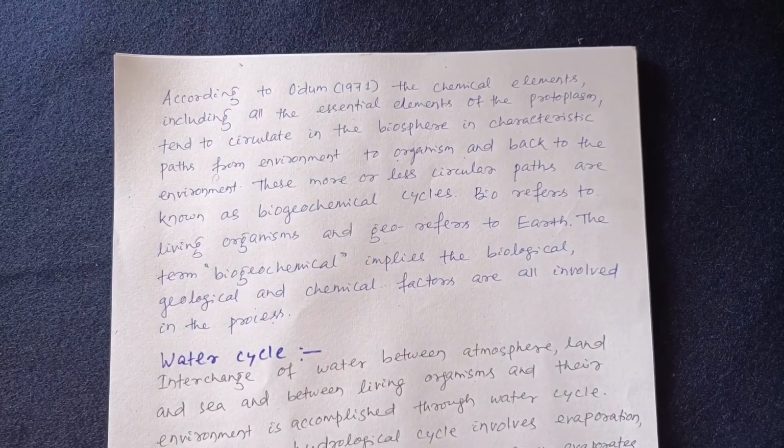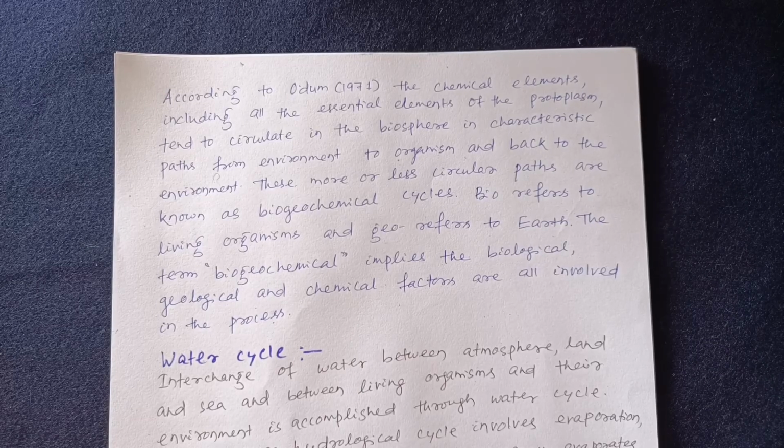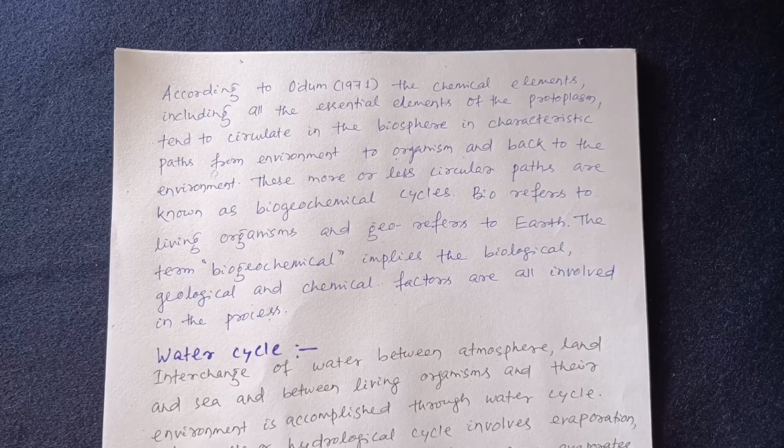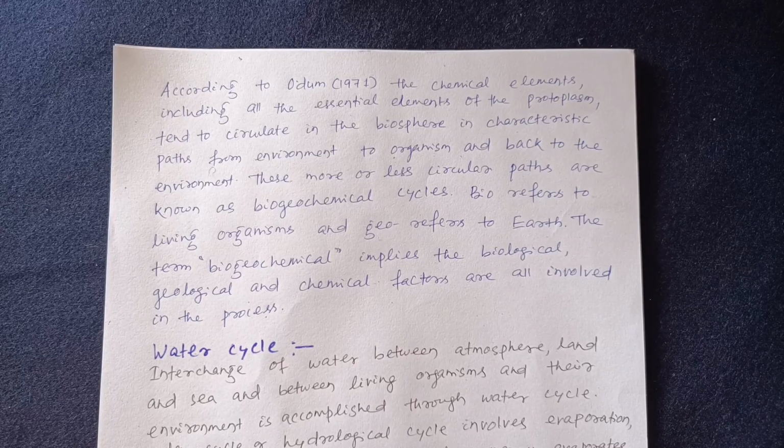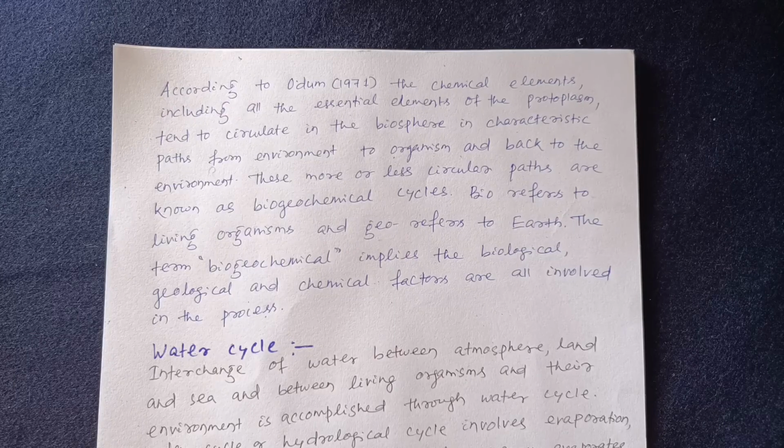Let us know what is biogeochemical cycle. According to Odum 1971, the chemical elements including all the essential elements of the protoplasm tend to circulate in the biosphere in characteristic paths from environment to organism and back to the environment. These more or less circular paths are known as biogeochemical cycles.